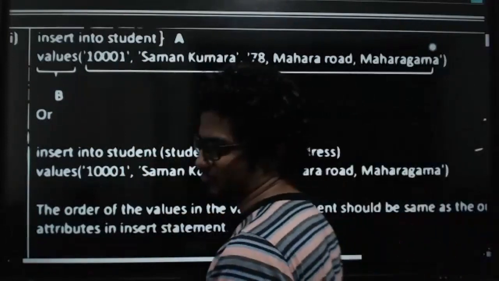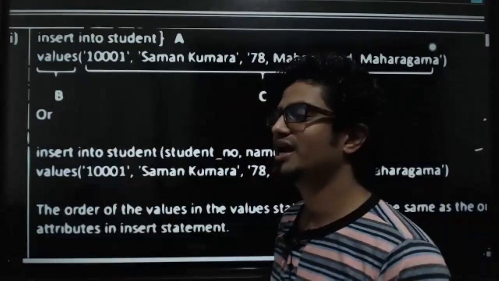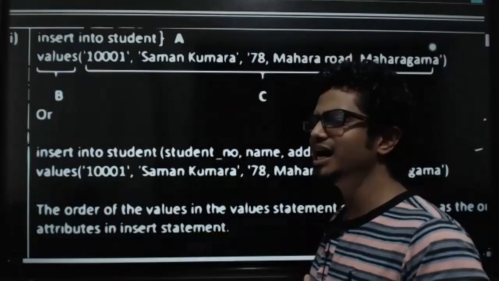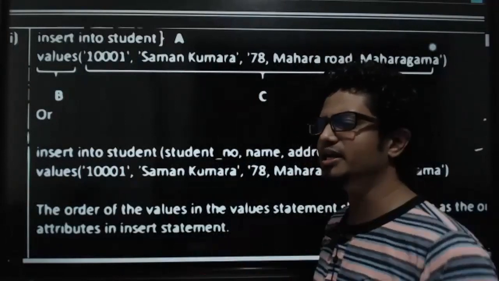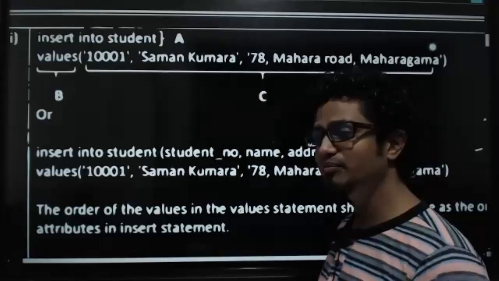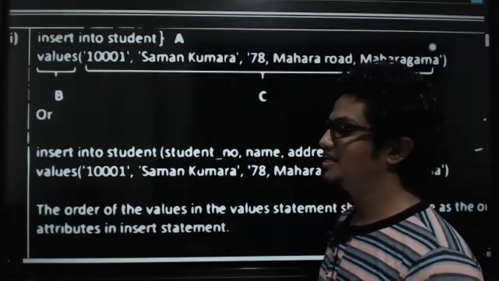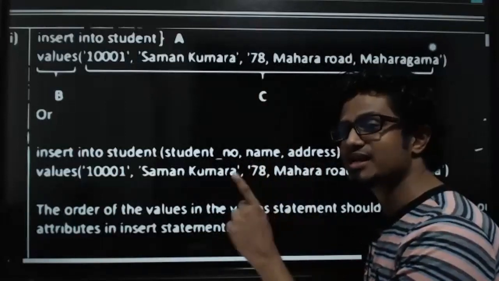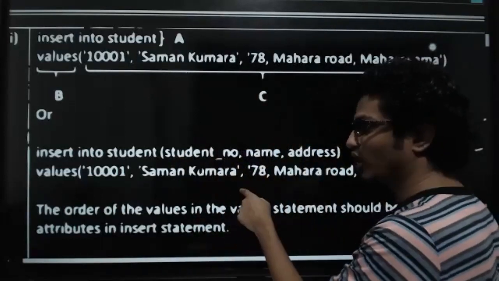Very good. Perfect. This is what? Column names. Awesome. Column names are mentioned. But which one is the most recommended approach, you think? Most recommended approach? Not the first one. Second one, with the column names. Okay, so make sure at the examination, you write this with the column names.